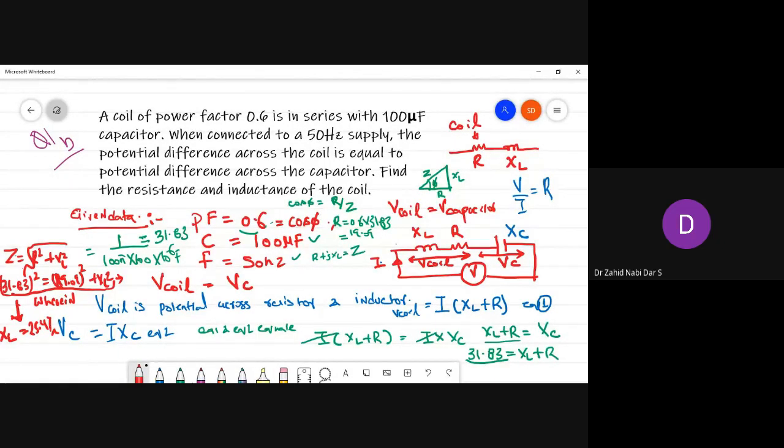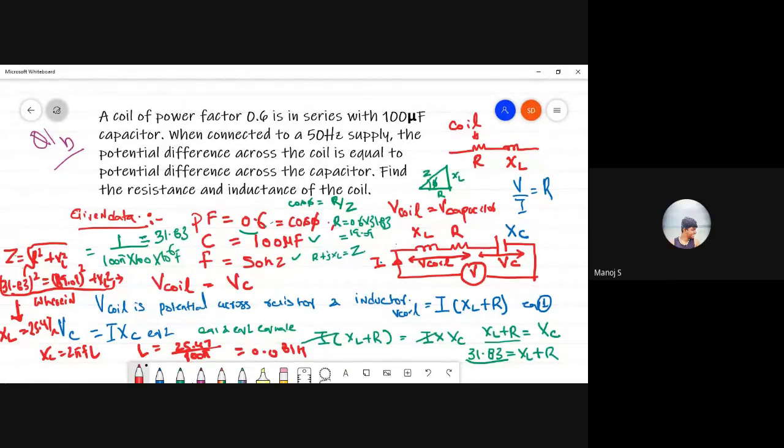Once you get XL, you can get L value, because XL is equal to 2 pi FL. So L you can get as 25.47 divided by 100 pi. This is how you get the L value, which would be equal to 0.081 Henry. So this was the one question, and now any doubt you are having anywhere, please tell me.